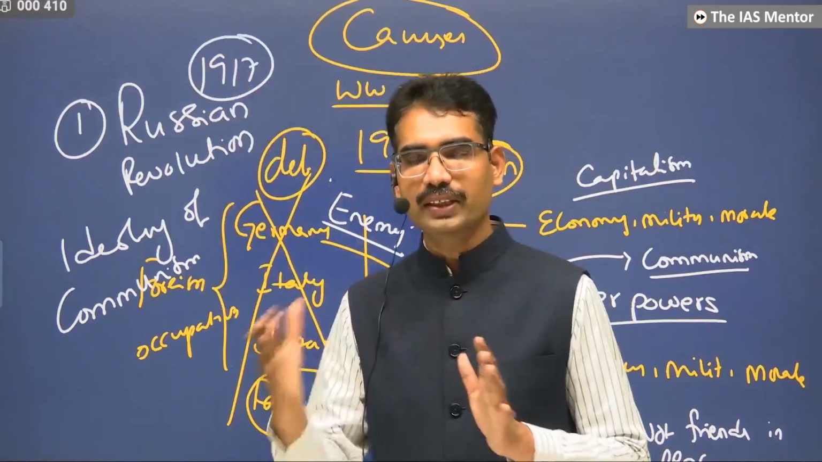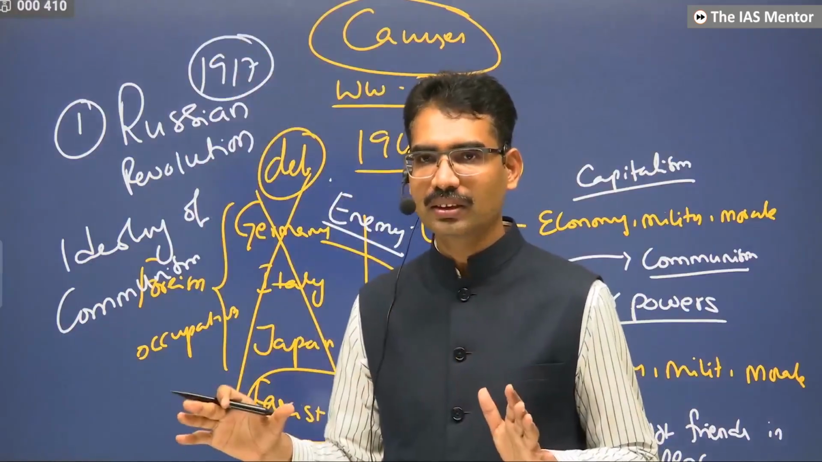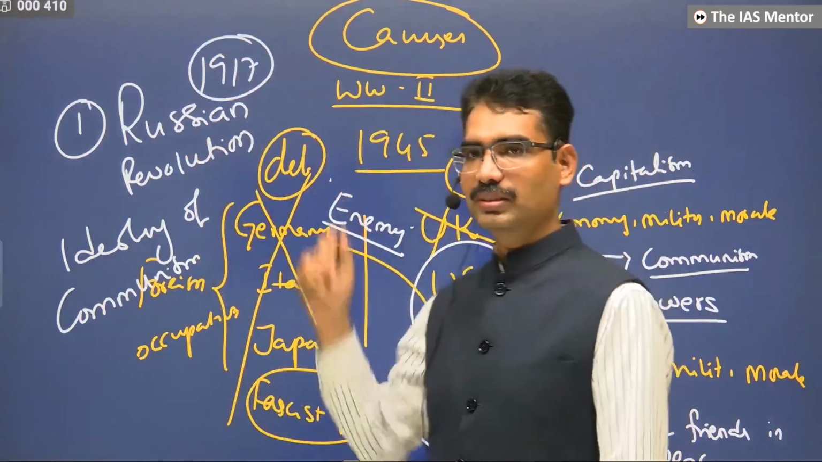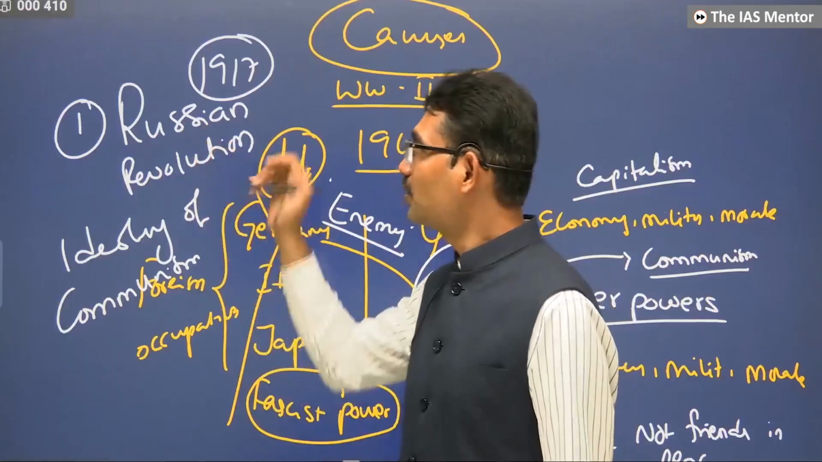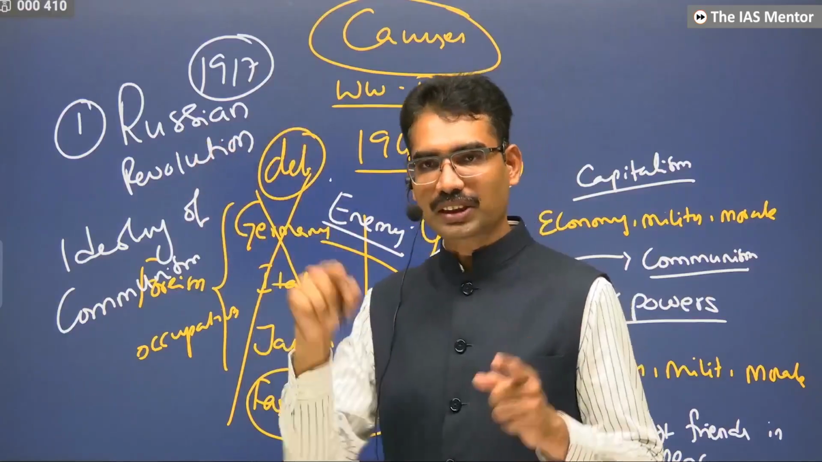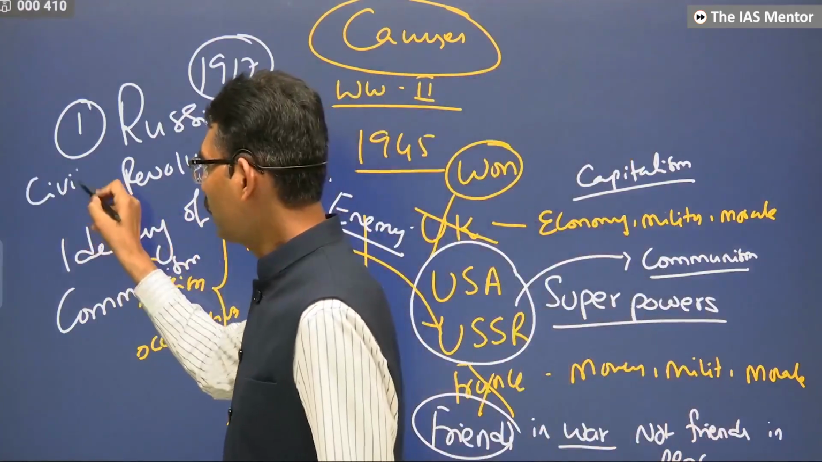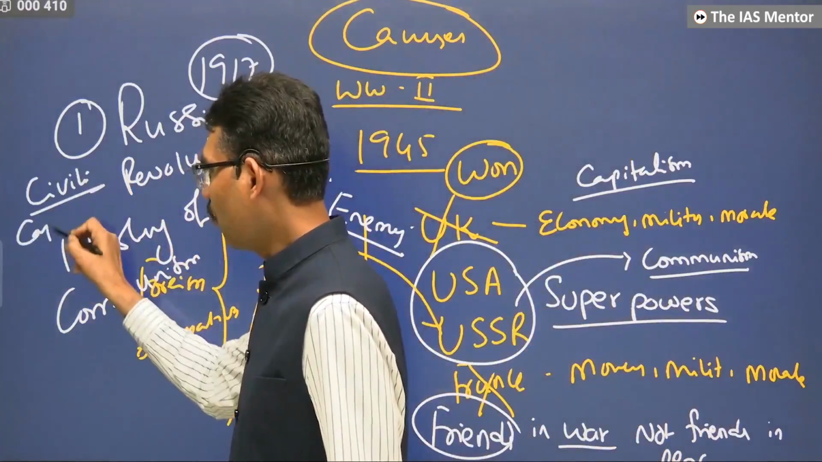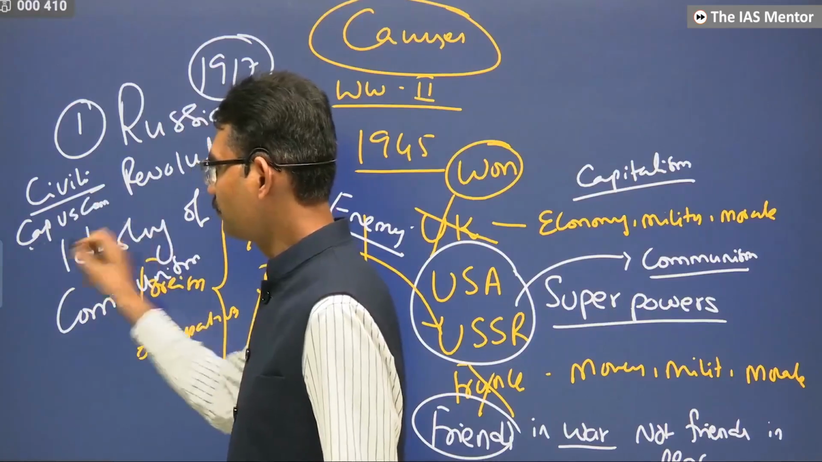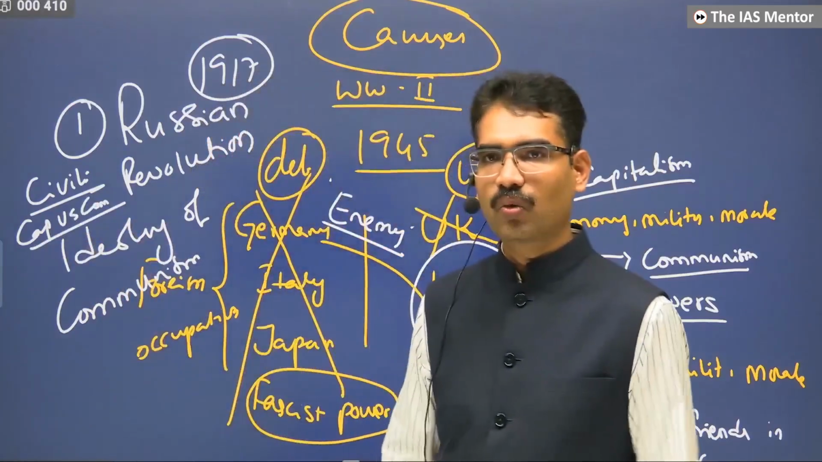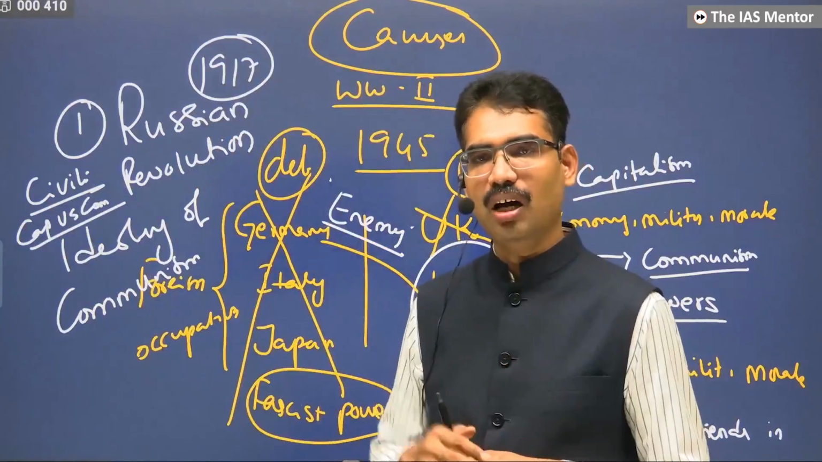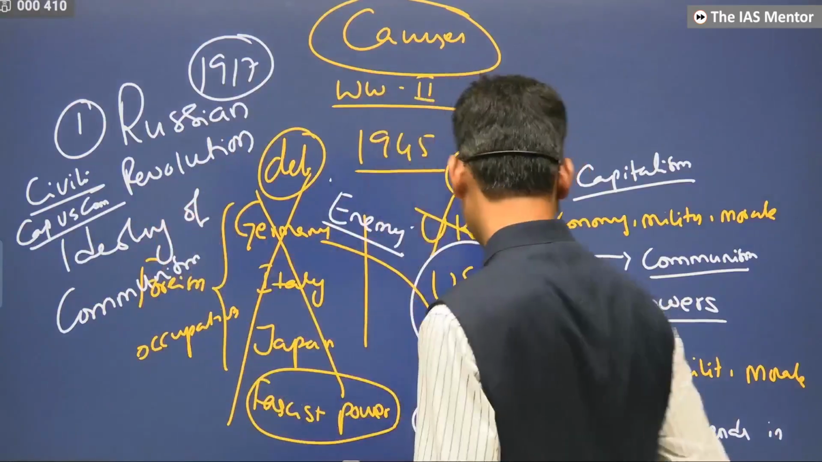World War II ended, the common enemy was eliminated, but once again this resurfaced. After the Russian Revolution in 1917, a civil war took place within Russia. That civil war was between capitalists and communists. What is this capitalism and communism? We have already discussed it. Once again, I am touching on it here.